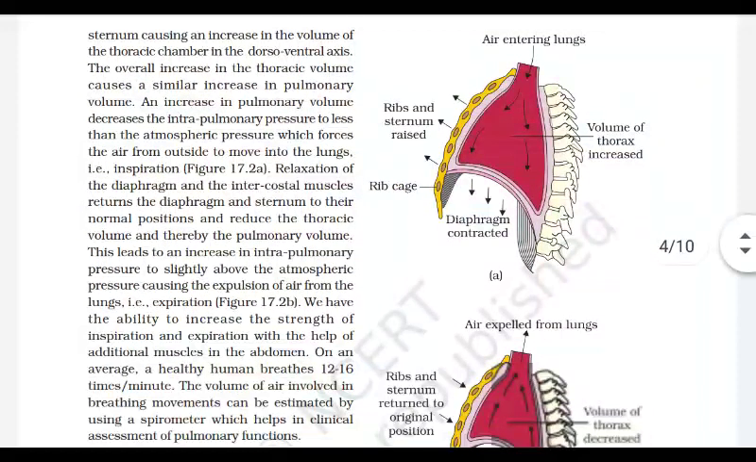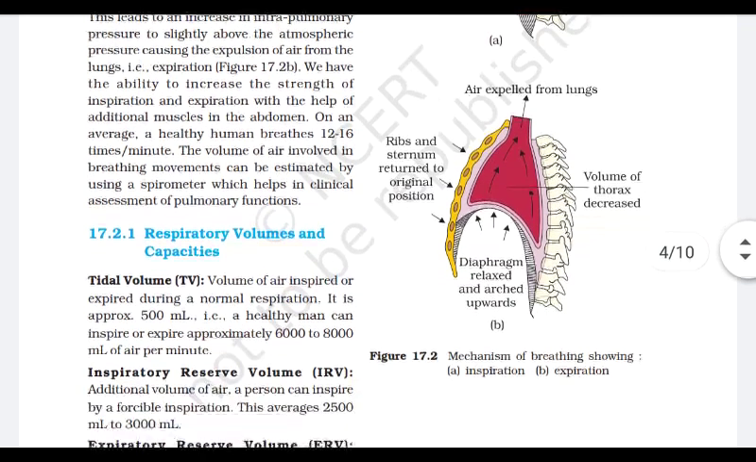In inspiration, air enters into the lungs. Why does the air enter into the lungs? Because the volume of the thoracic chamber increases, and this occurs by the contraction of the diaphragm and the external intercostal muscles. In expiration, the ribs and the sternum return to their original position, the volume decreases, and the air present in the lungs comes out. The diaphragm relaxes.